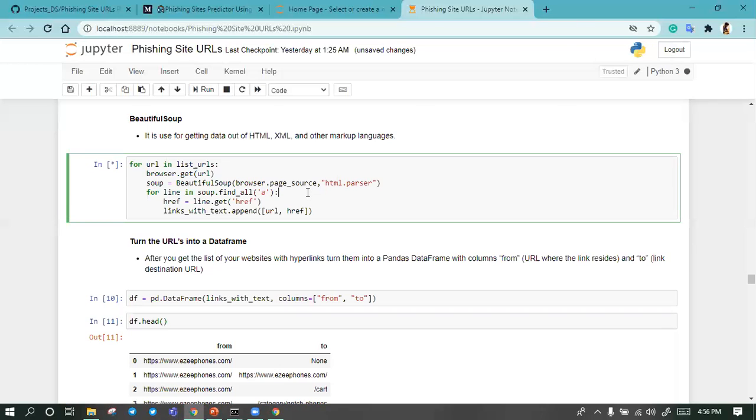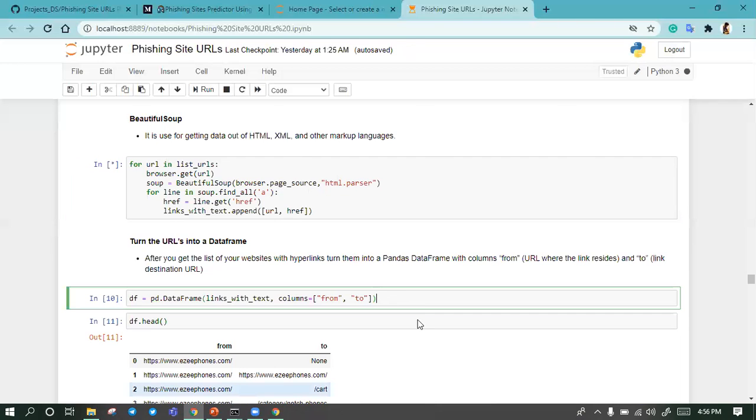After running this function, all the links which are hidden in this link will be gathered. Oh, it's done right now, I guess.